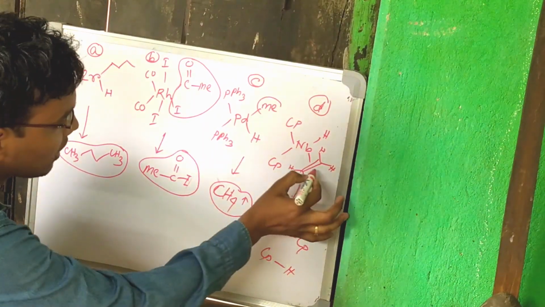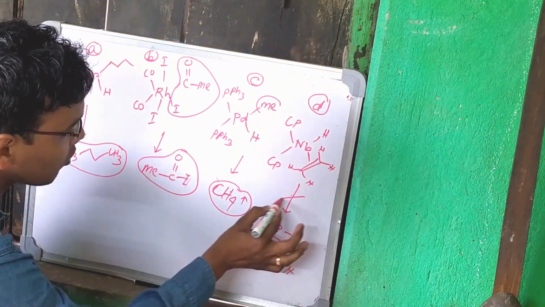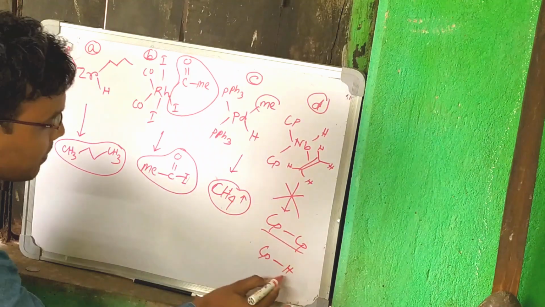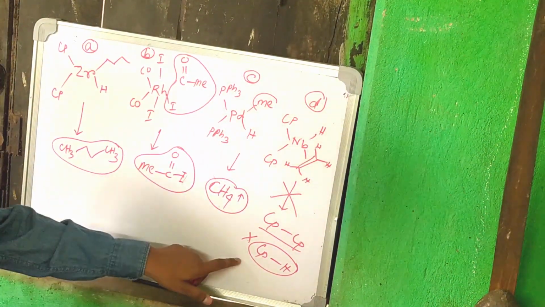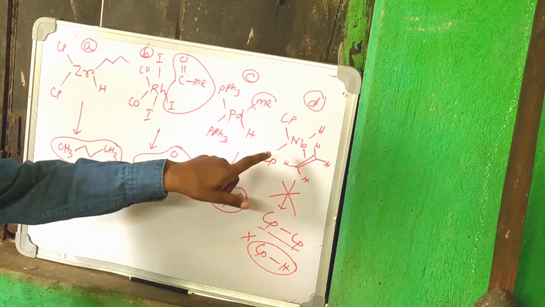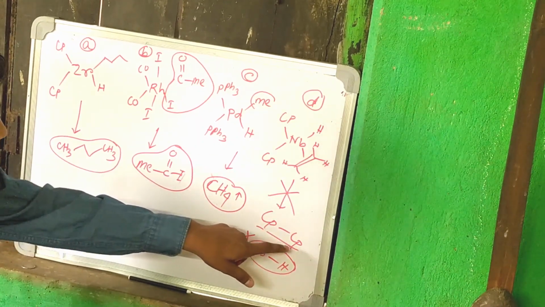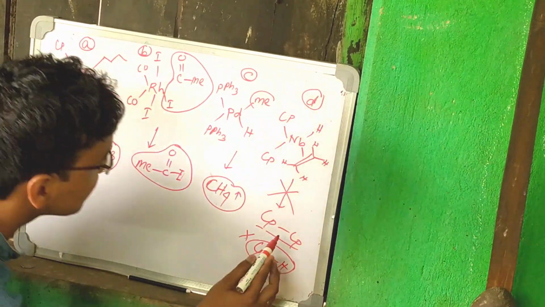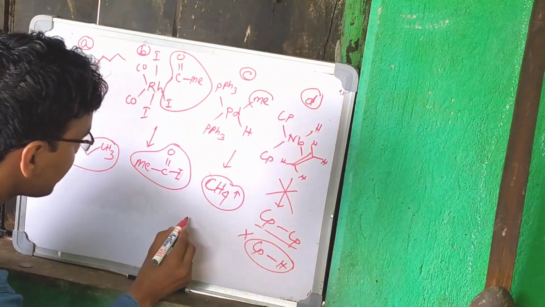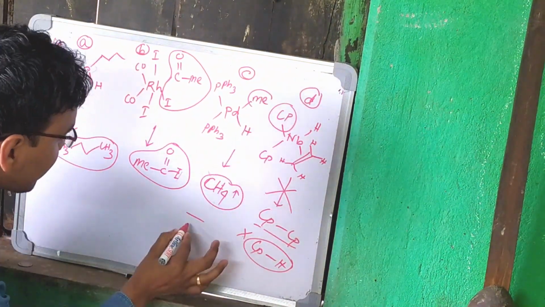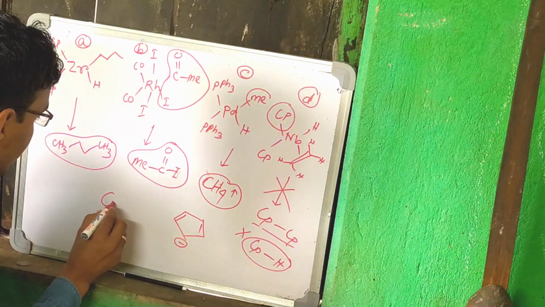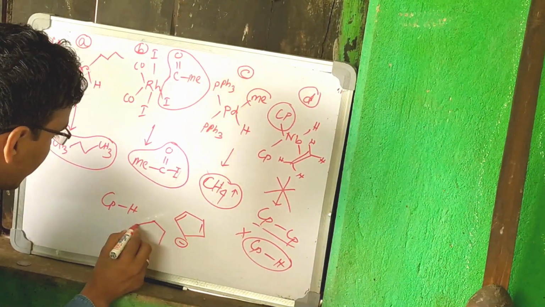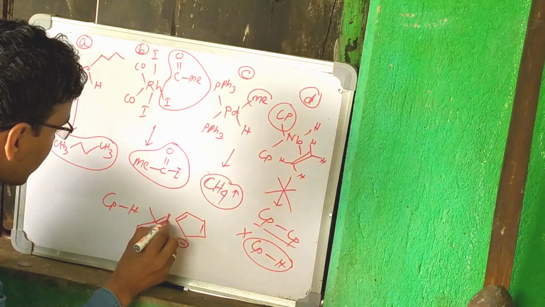I have told you in the last example that Cp-Cp elimination is not occurring at all. Here Cp-H also does not occur at all. In the previous example I told you that Cp-Cp reductive elimination is not possible, because Cp here means Cp minus, which is an aromatic compound, and CpH is not aromatic.